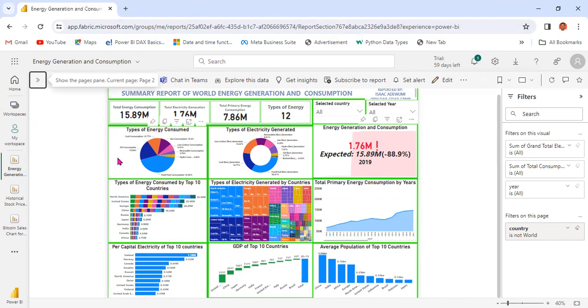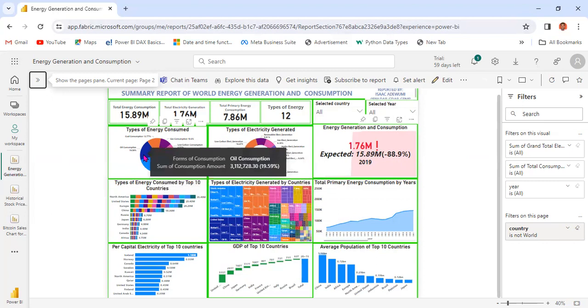This pie chart presents all these forms of energy we're talking about. The one with the highest consumption is fossil fuel, which accounts for 42.96%.